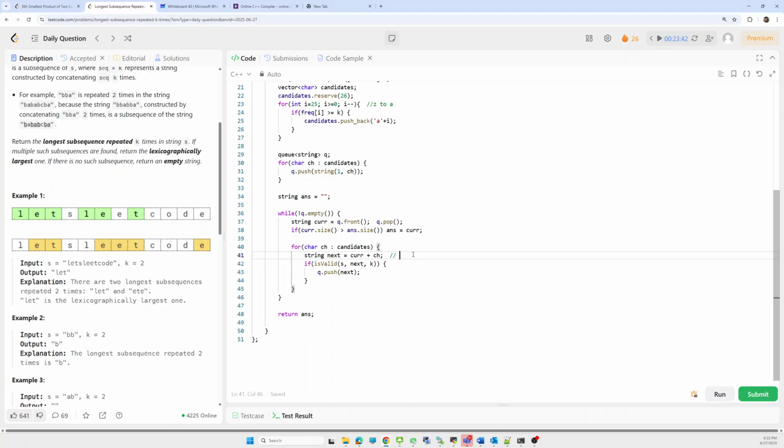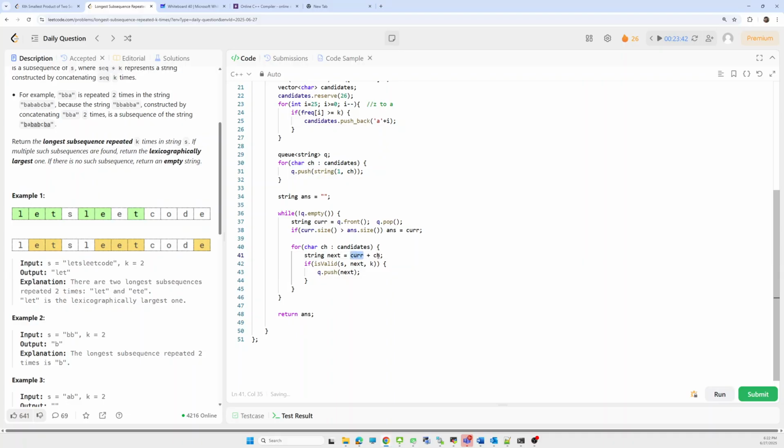Based on that, we'll come to l, then append t after that, and check for l. Let's say l t l t. There is no such match, so we'll remove t, then check for e: l, e, l, e, l, e. Yes, l e exists, l e l e. Then in the next iteration, we'll append t and check whether it is there k times or not. Okay, this is our approach.